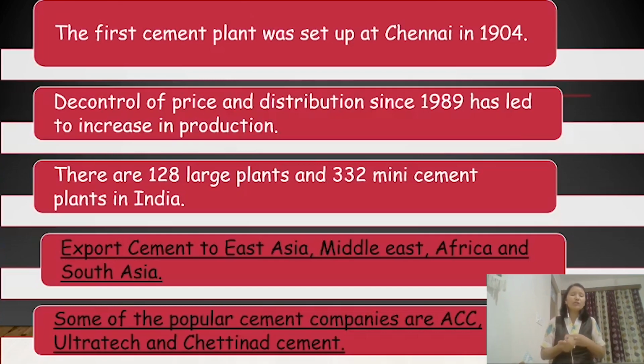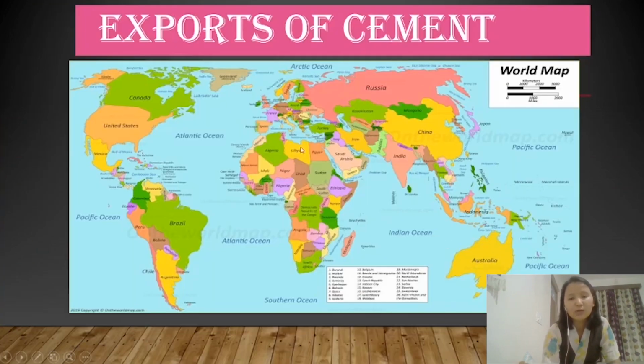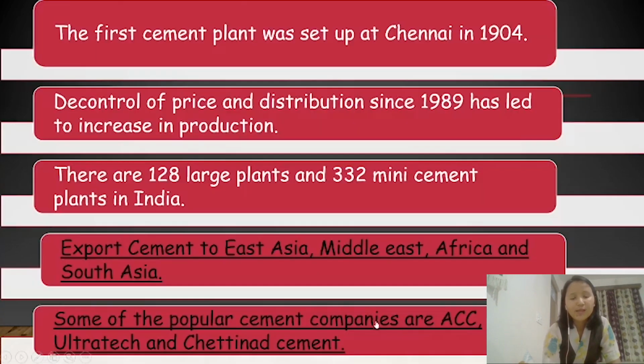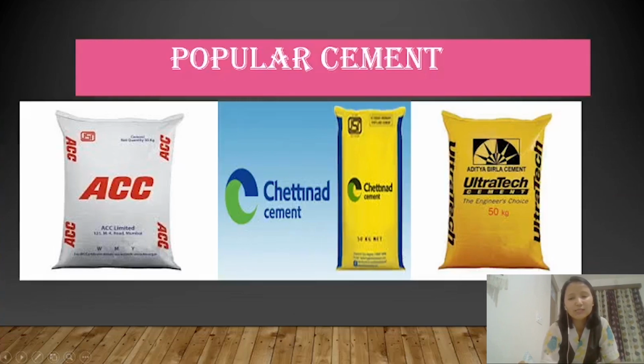Now we have 128 large cement industries and 332 small cement industries in India. India not only produces cement for our country, it also exports cement to other parts of the world, including East Asia, Middle East, Africa and South Asia. Some of the popular cement companies in India are ACC, UltraTech and Chettinad Cement.